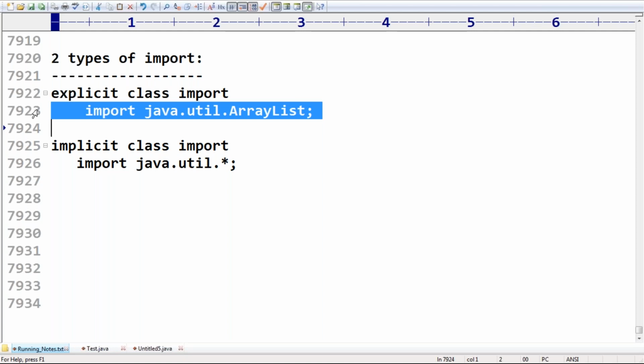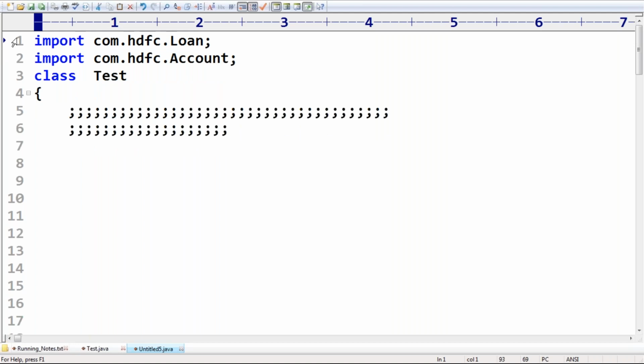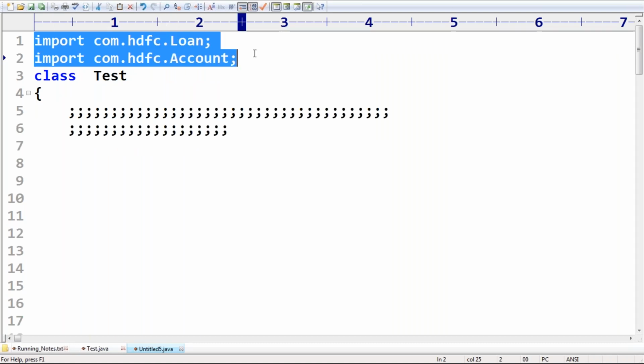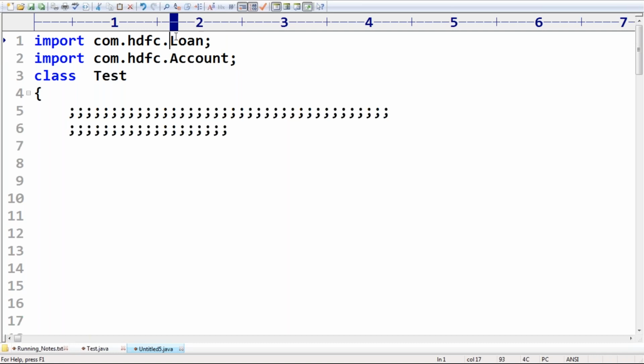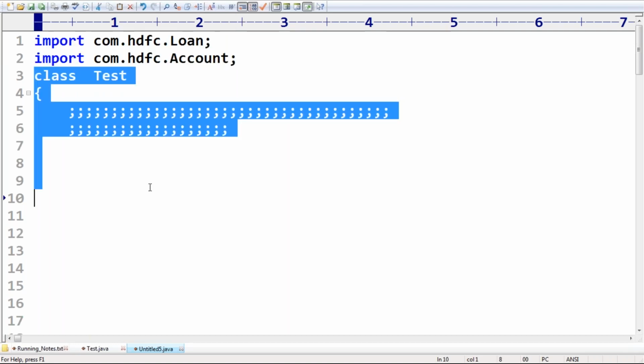So the readability of the code is going to be improved. Readability means knowing the various dependent classes. Suppose I gave this code to some person X and asked them to analyze it. Person X starts analyzing this code. At the beginning, whenever I see the dependent classes are from com.hdfc, I know where these classes are available, what the functionality is, and then I come to this functionality. Have you observed? So are you seeing the meaning of readability?